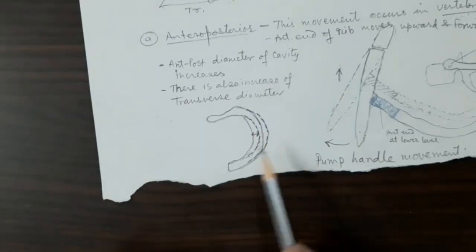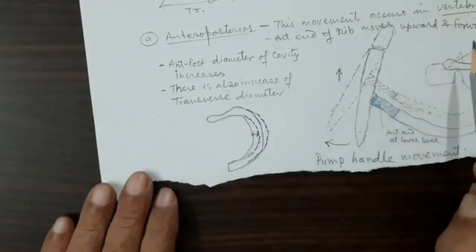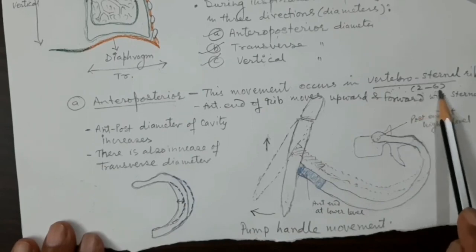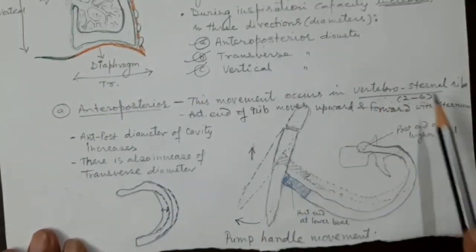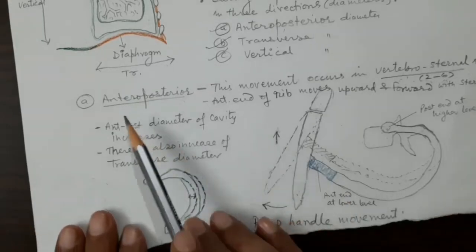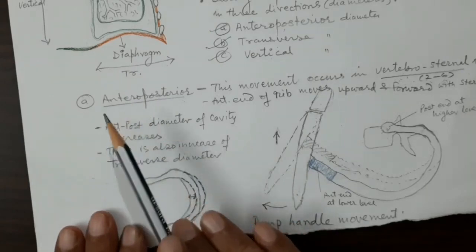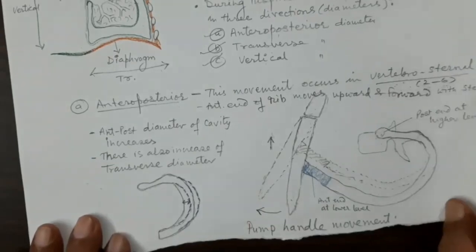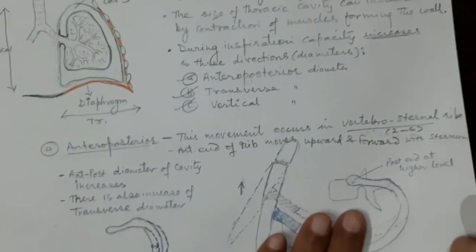That means not only will the antero-posterior diameter increase due to the contraction of the intercostal muscles between 2 to 6, the vertebrosternal ribs, but at the same time it will also help to increase the transverse direction. This is important. So we have completed the first aspect of the increase in diameter of the thoracic cavity, that is the antero-posterior diameter.